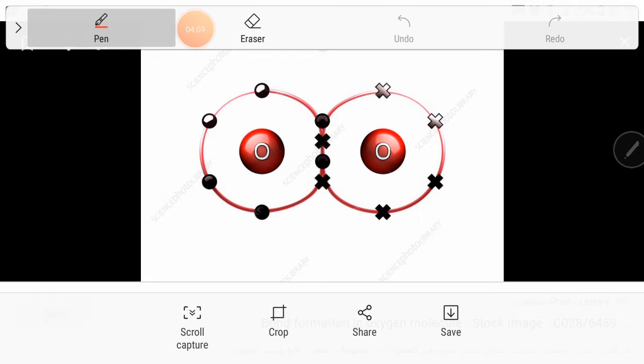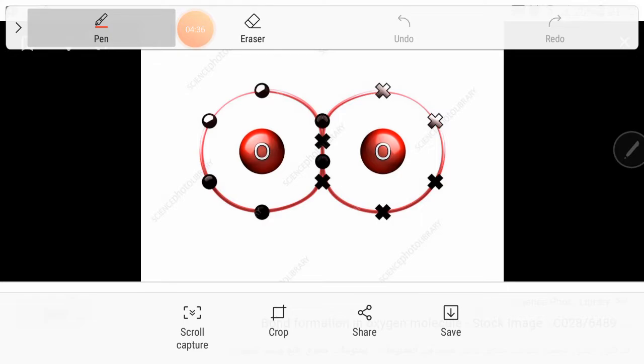We always hear Cl2, chlorine 2, O2, H2. That's why they can't stay like one atom in the gas. This will not be stable. To be stable, they will come together and share their electrons.